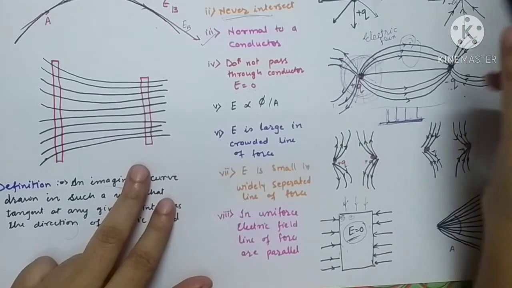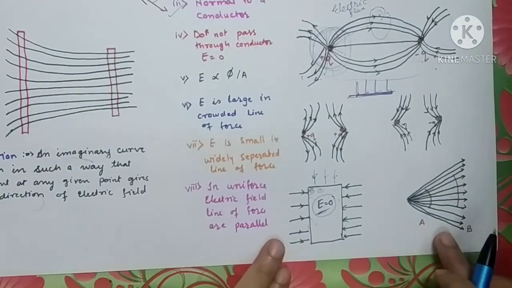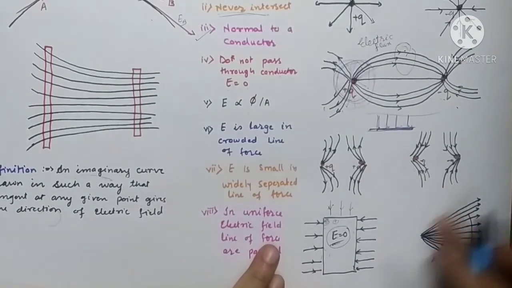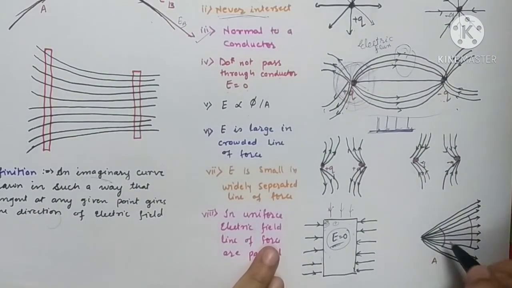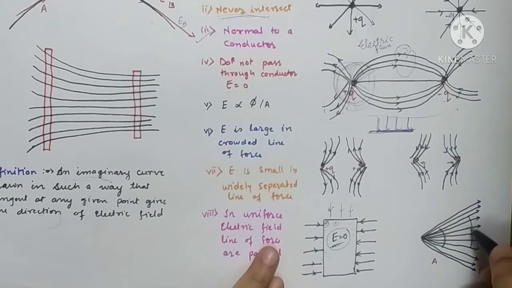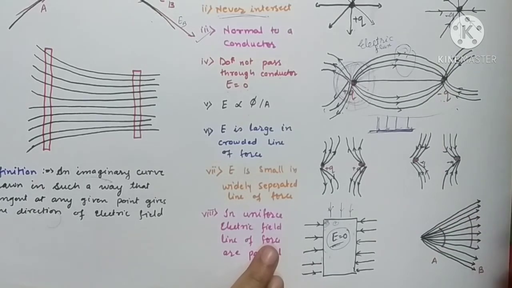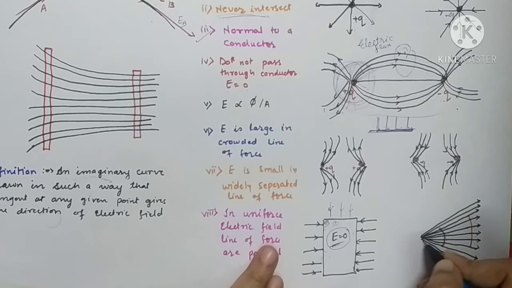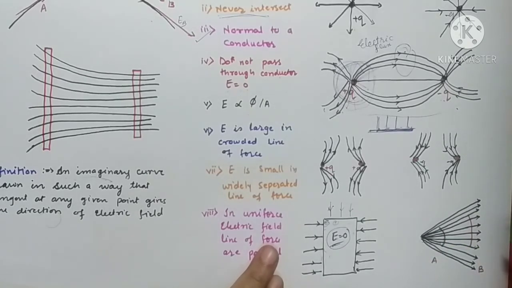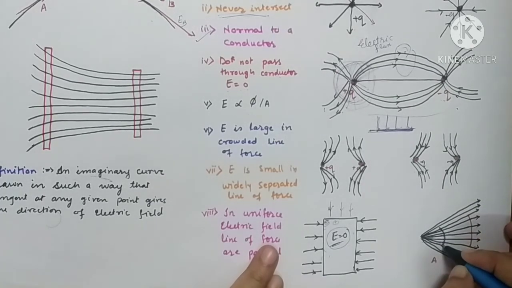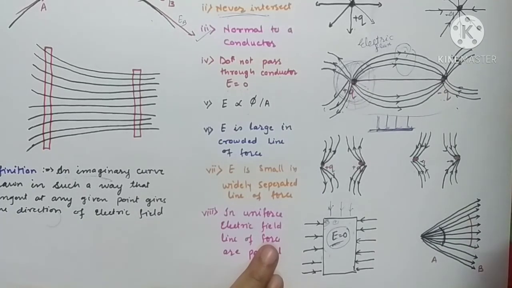Now just see these two areas. Here also we have taken the collection of lines of force. See this, we have drawn various lines of force. Now consider two areas A and B. Area B is quite greater while area A is quite smaller. And on area A there are more lines of force as compared to the lines passing through area B. So at area A, electric field intensity will be greater as compared to the electric field intensity at point B.